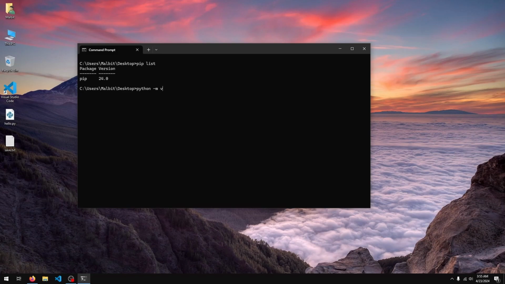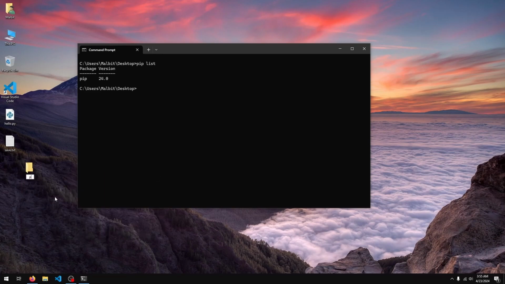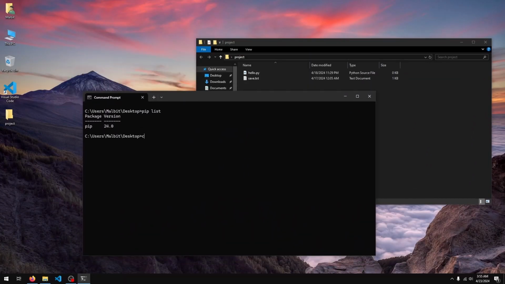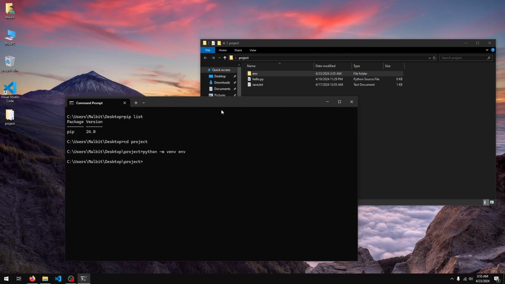But before I hit enter, what I'll do is I'll actually just create a folder on my desktop, and this would normally be my project folder, which will have all of my Python scripts and other files in it. So in command prompt, I'll just cd into this folder, so cd project, and in this folder I'll just do python -m venv, and let's just call it env for now. I'll hit enter, give it a sec to create the virtual environment, and once done, you'll see that we now have an env folder in our project folder.